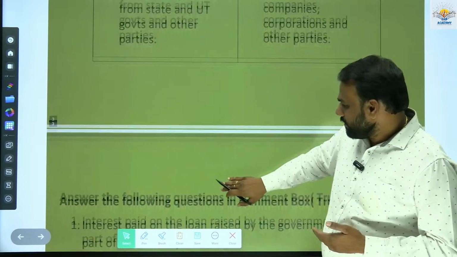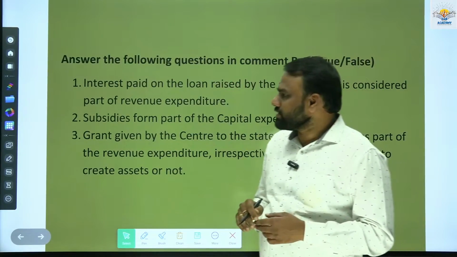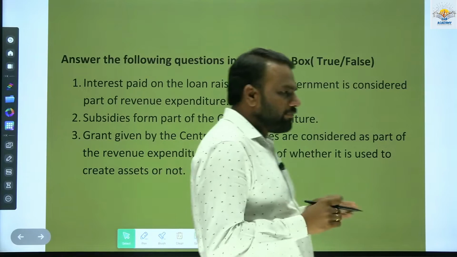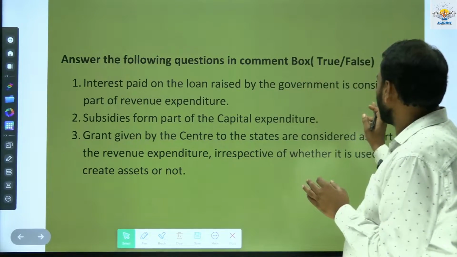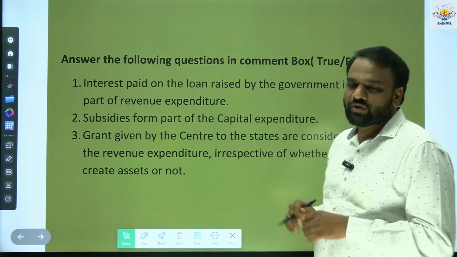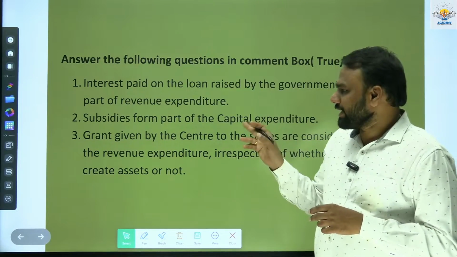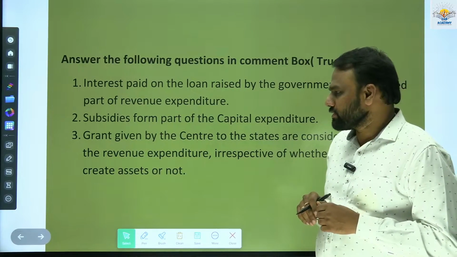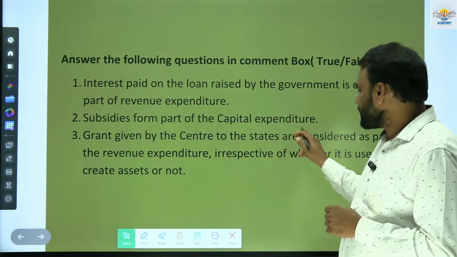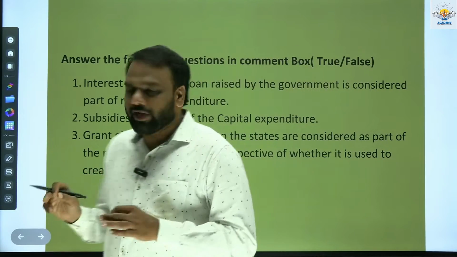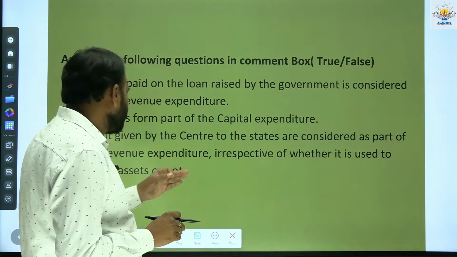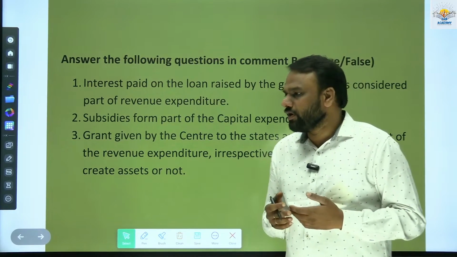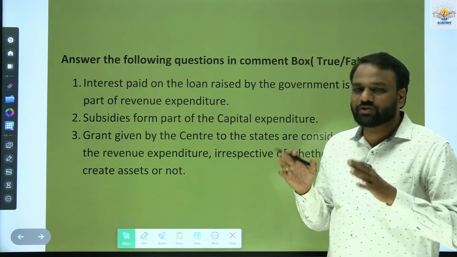Before we close, answer these questions as either true or false in the comment box. First, interest paid on the loan raised by the government is considered part of revenue expenditure. Answer it as either true or false. The second statement is, subsidies form part of capital expenditure, true or false. Next, grants given by the center to the states are considered part of revenue expenditure, irrespective of whether they are used to create assets or not. For all these three questions, comment your answers to assess yourself on whether you understood the concept properly or not.